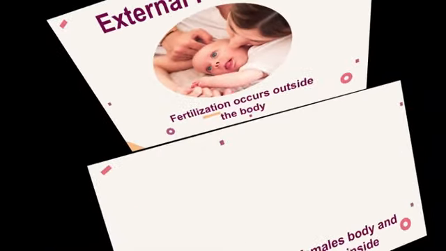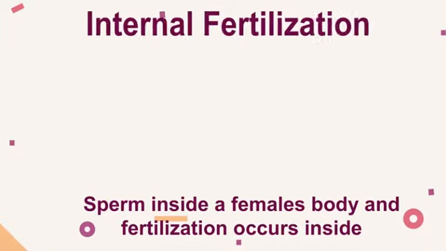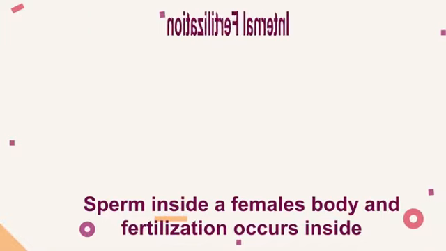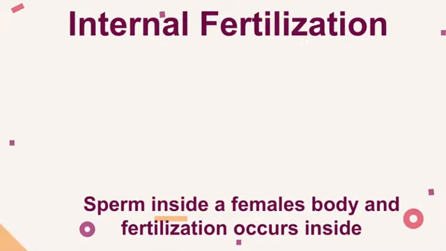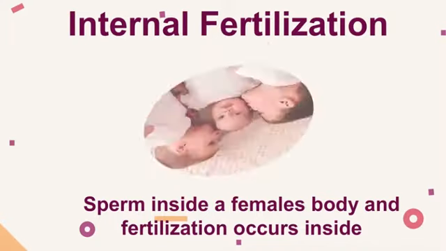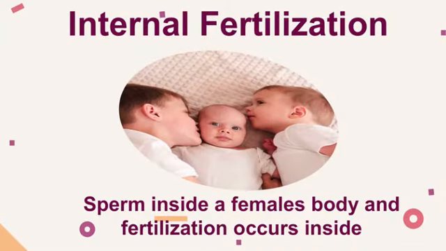Internal fertilization, though, is most common in land animals, mammals, non-avian reptiles, and birds. This is when the male deposits sperm inside a female, where the fertilization occurs inside the female's body. The females, after copulation, provide nutrition and protection for their offspring.